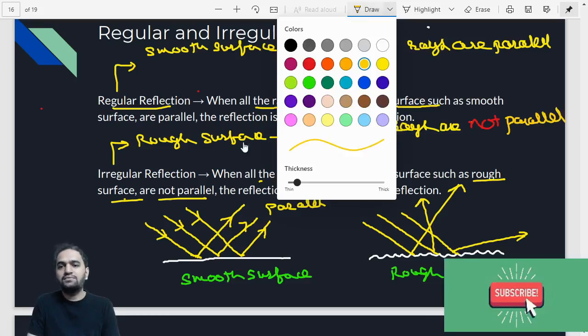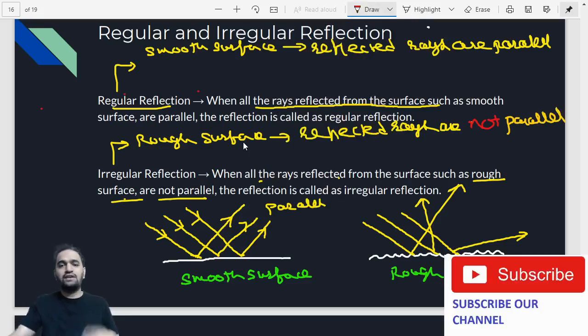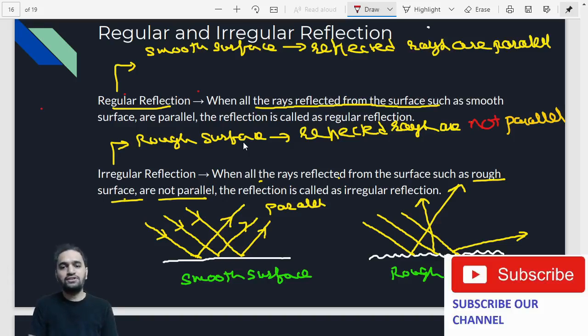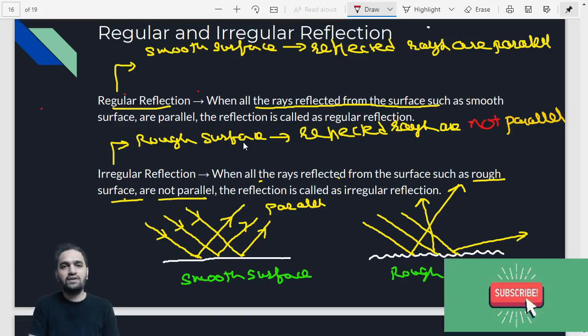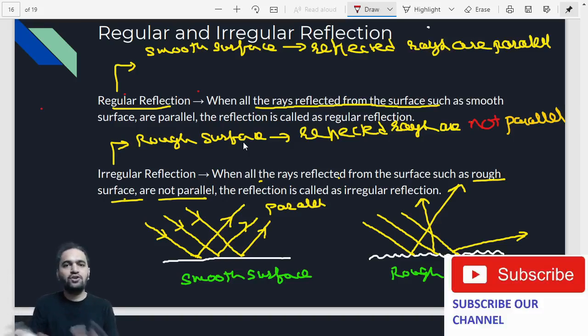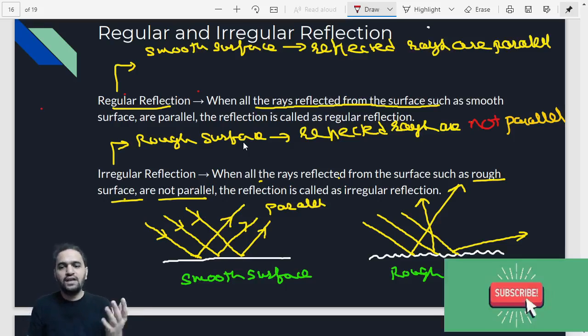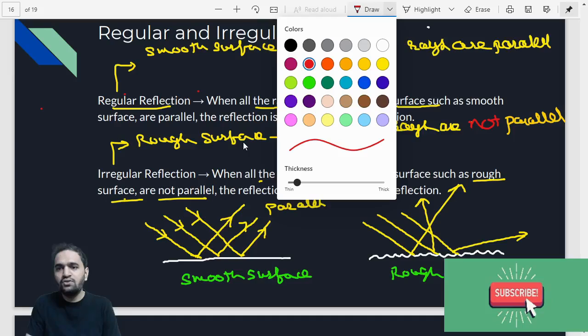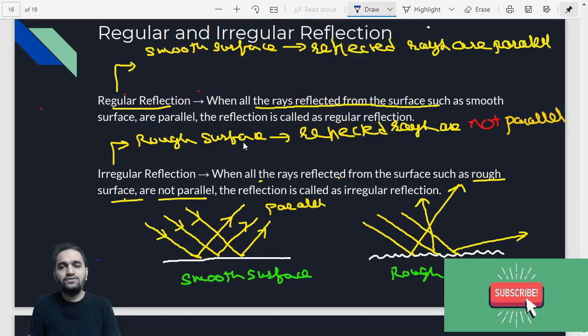So you must have understood now that regular reflection happens on a smooth surface and all the reflected rays are parallel to each other, and the reverse happens with irregular reflection, where the surface is rough and after reflection the rays do not go parallel to each other. But what about the laws of reflection? Out of the following two which we have drawn, which one is regular reflection? The first one is regular reflection.